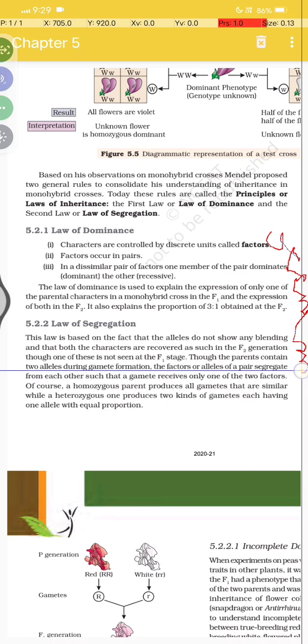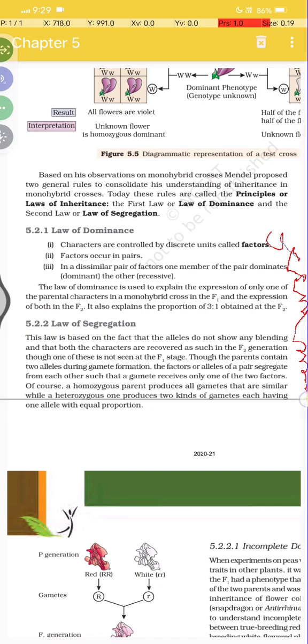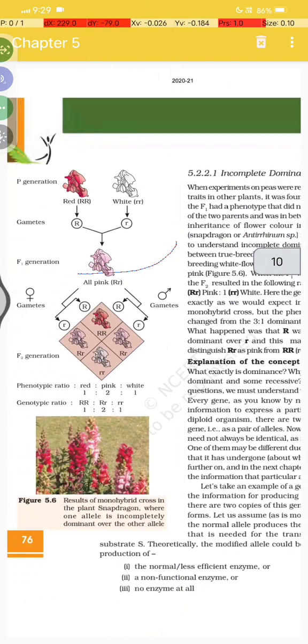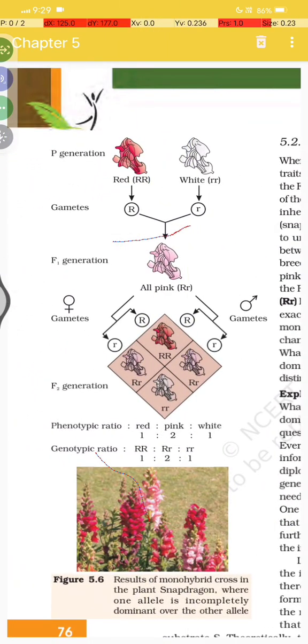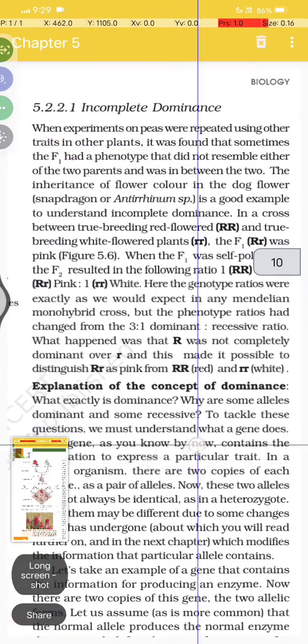The factors or the alleles of a pair segregate from each other, such that a gamete receives only one of the two factors. Of course, the homozygous parent produces all gametes that are similar, while a heterozygous one produces two kinds of gametes having one allele each in equal proportion. Okay, take a photo of this too, the more photos you take the better, because you should understand the figure on your own.